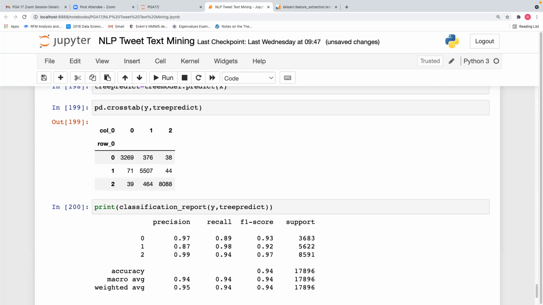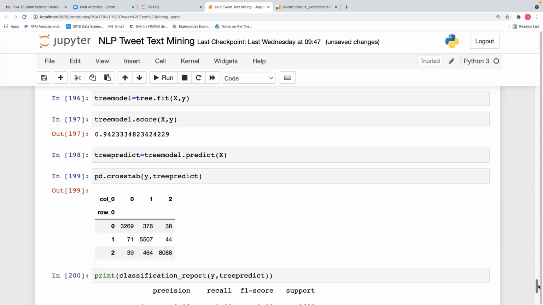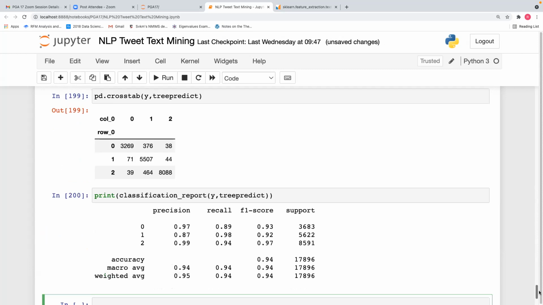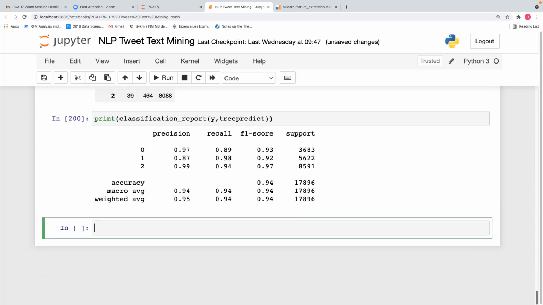See, decision tree is the best fit model here. You can see all the variables have good precision, good recall, and good F1 score. The tree-based model is the best fit model as of now. The decision tree classifier which we have built is a better fit model because the F1 score, recall, and precision are also good. So decision tree is a good classifier. Now we will do the other one.